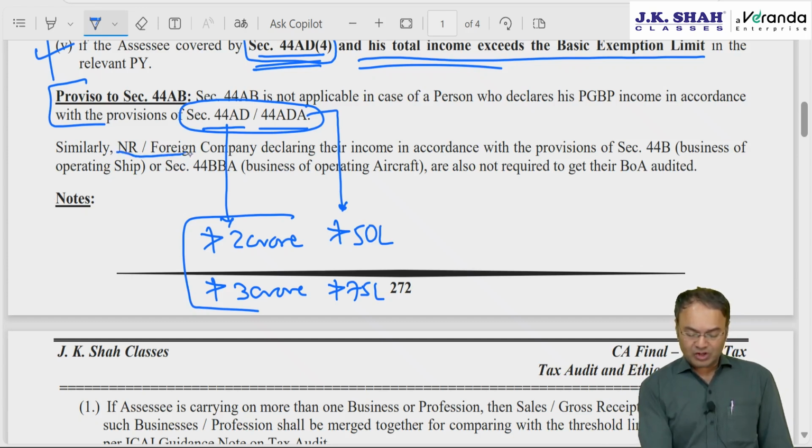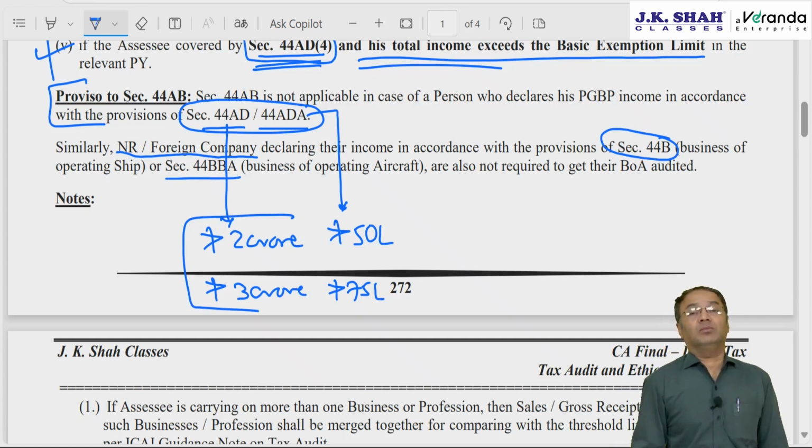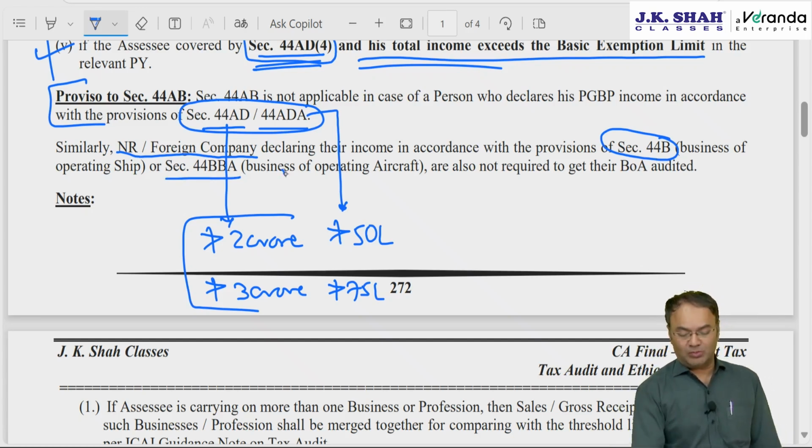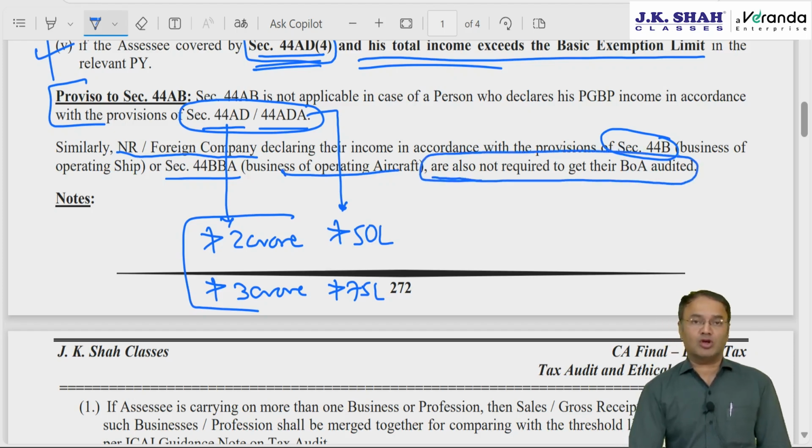However, a non-resident or foreign company declaring their income as per 44B, that is the business of shipping, where income is 7.5% of gross receipts, or 44BBA, the airline business, where income will be 5% of the gross receipts attributable to Indian operations, is not required to get their books of accounts audited even if turnover exceeds 1 crore, 10 crore or 50 lakh, whatever.